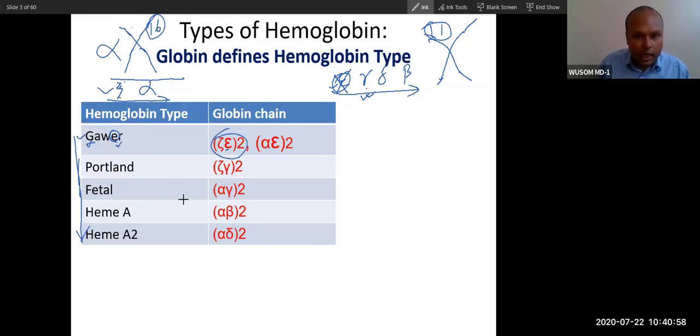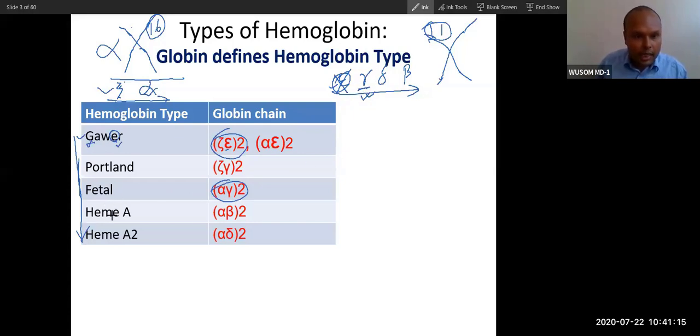Now this fetal. Remember this fetal. Fetal will be after 8 weeks of embryo, we call it fetus. Embryo after 8 weeks is called fetus. So this is fetal. Fetal is alpha and this gamma. Gamma will be expressed here.